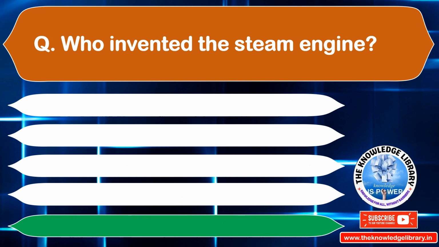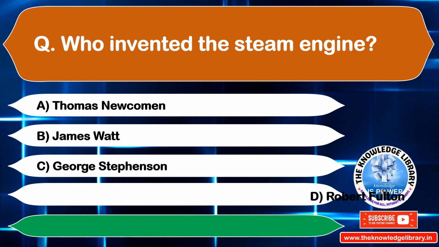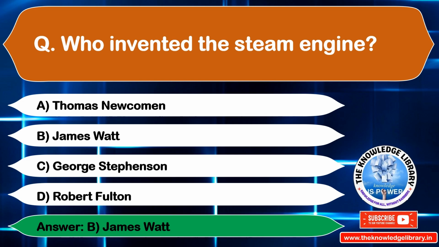Who invented the steam engine? Option A. Thomas Newcomen. Option B. James Watt. Option C. George Stephenson. Option D. Robert Fulton. The correct answer is option B. James Watt. Move on to the next question.